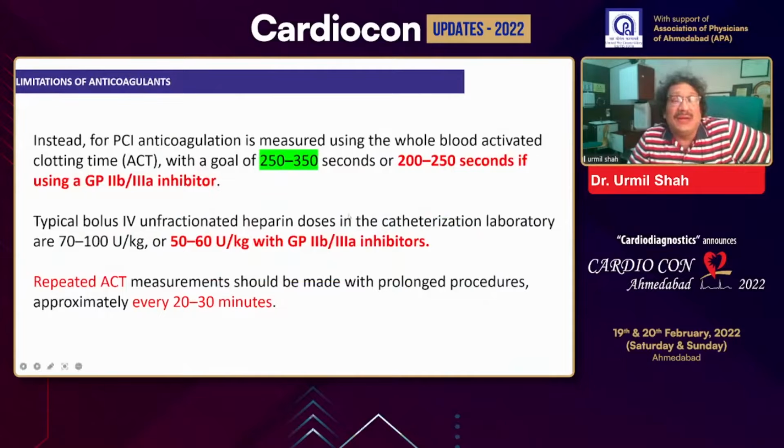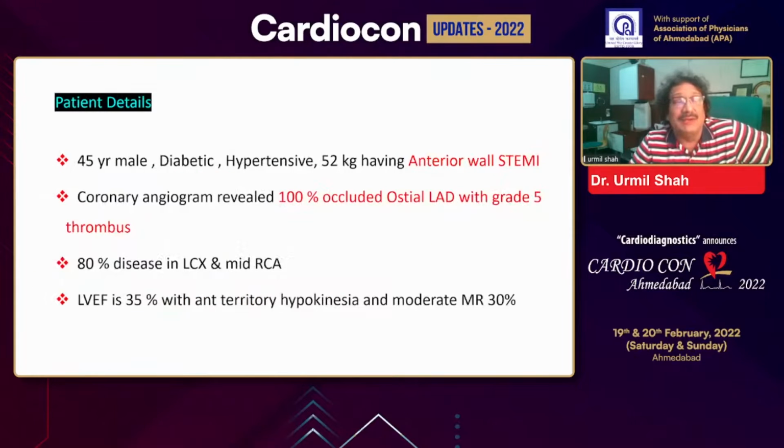When we are giving a GP2B inhibitor, we have to be a little careful because we know it's a very potent antiplatelet agent and the bleeding complications are high. We try to keep the ACT value at about 200 to 250, and the dose of heparin is slightly less, because otherwise it can cause more bleeding complications, and repeat ACT measurement is very important.